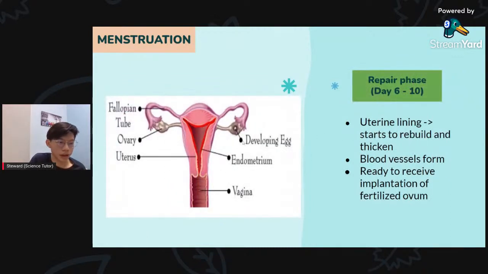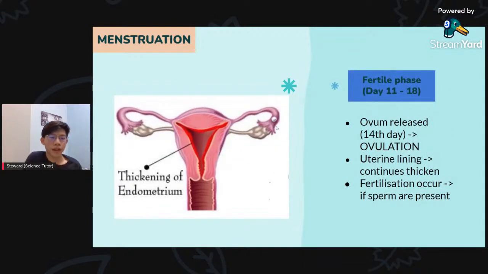Here you see the image, developing eggs right here. We have the endometrium, and we have the vagina. Everything is here. So we have the fertile phase. Fertile phase means ovulation occurs. Like what I said just now, the ovum releases into the fallopian tube. So this is when ovulation occurs.